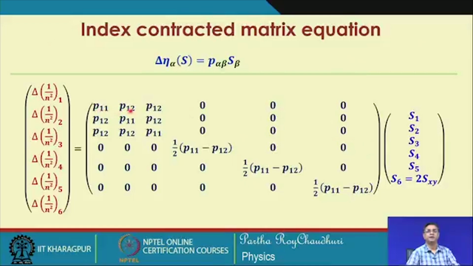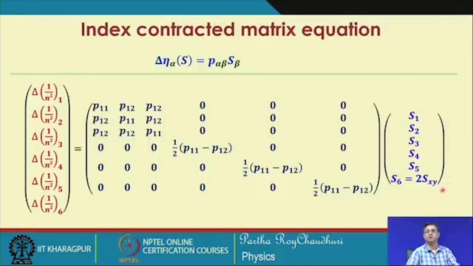You have two independent strain optic elements, P11 and P12, and all the rest are composed of only these two independent elements. So, these are the changes in the impermeability, and these are the strain elements.